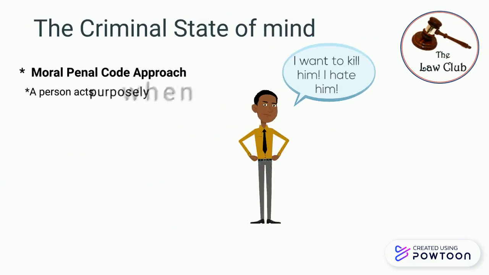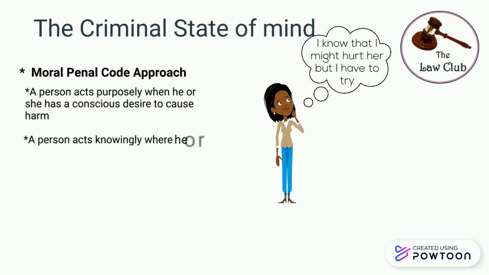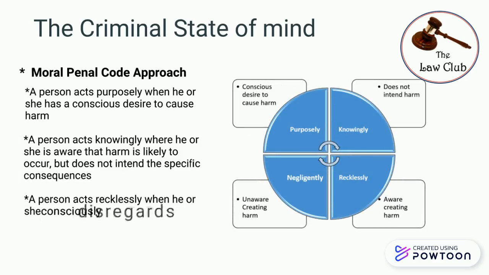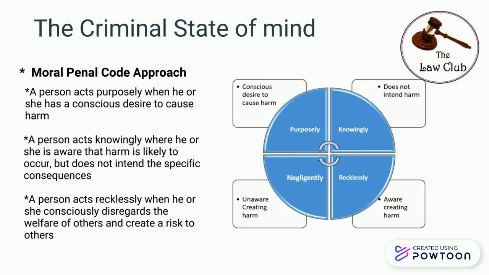A person acts purposely when he or she has a conscious desire to cause harm. A person acts knowingly when he or she is aware that harm is likely to occur but does not intend the specific consequences. A person acts recklessly when he or she consciously disregards the welfare of others. A person acts negligently when he or she unconsciously creates a risk to others around them.